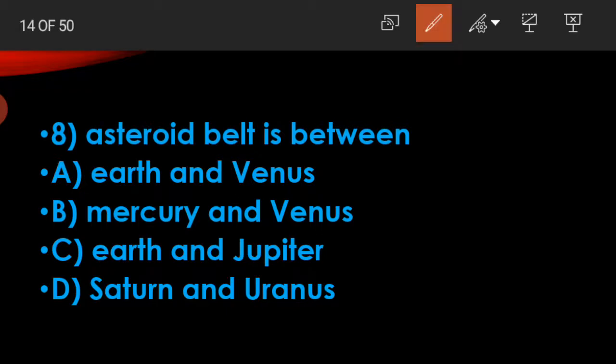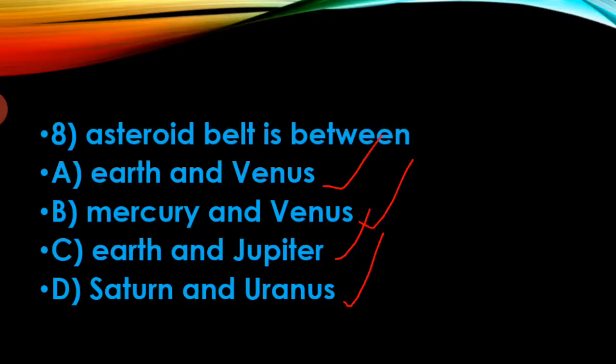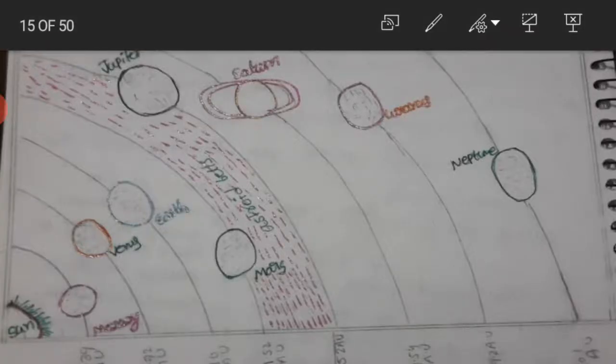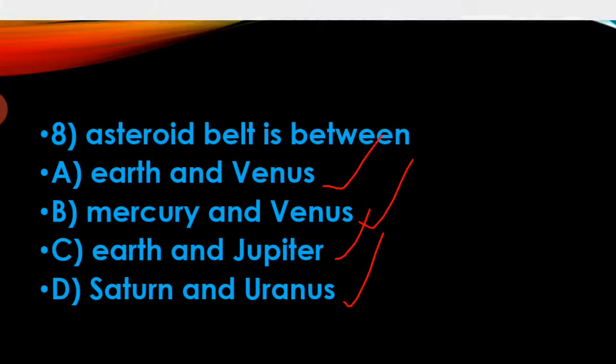Eighth question. The asteroid belt is between option A, Earth and Venus. Option B, Mercury and Venus. Option C, Earth and Jupiter. Option D, Saturn and Uranus. See here the diagram. This asteroid belt is between Mars and Jupiter.